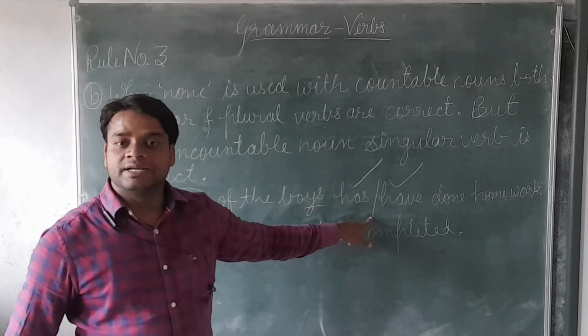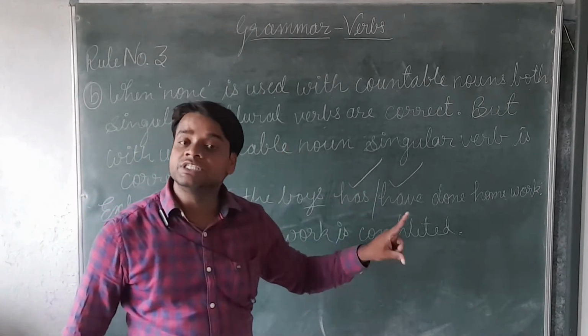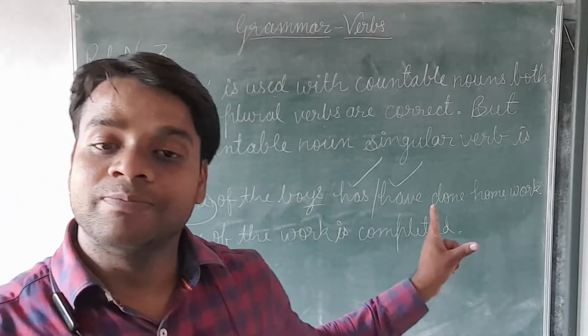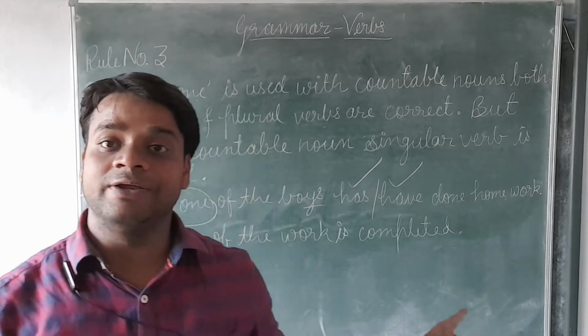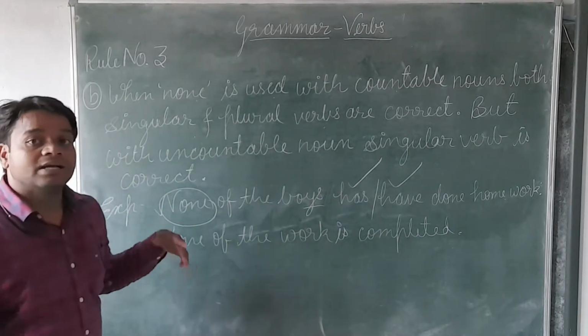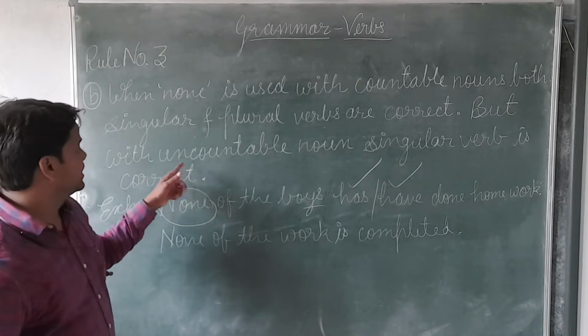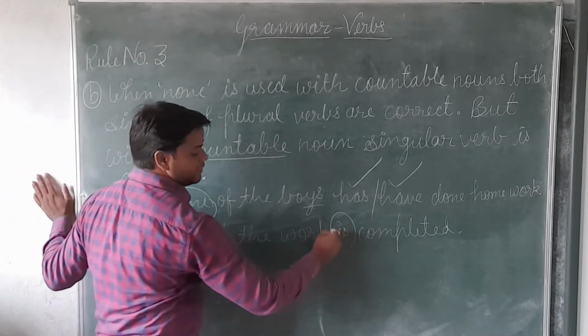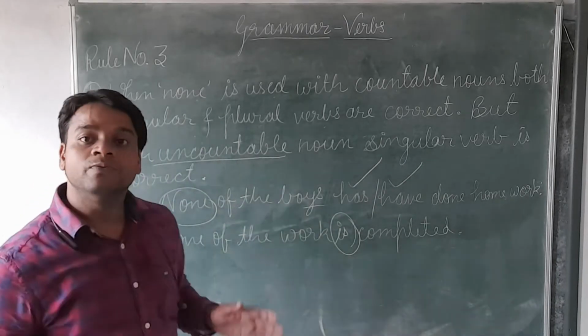But when it is used with an uncountable noun, we will use a singular verb.